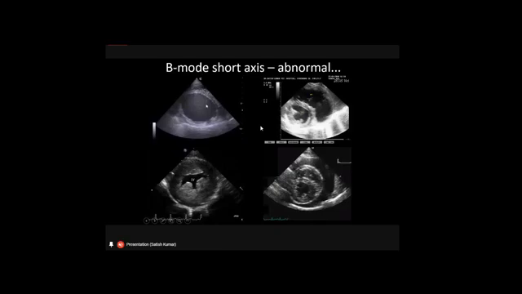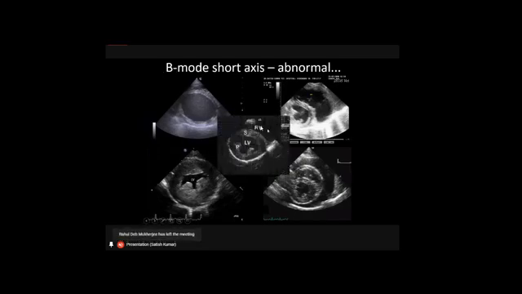If we come across this kind of abnormalities, these are a few of the cardiac abnormalities that we can identify or diagnose based on the B mode short axis. These abnormal findings, compared with the normal, are how we can differentiate.